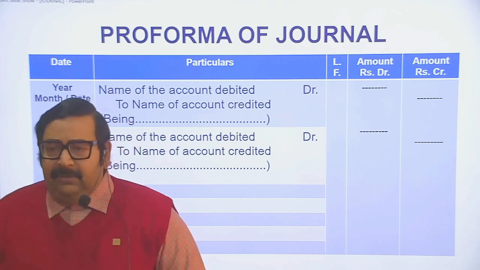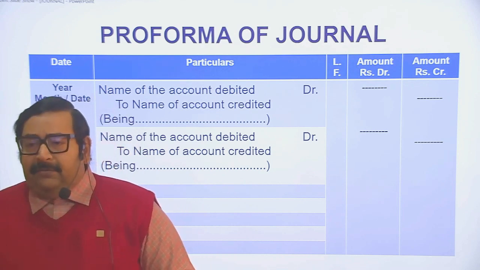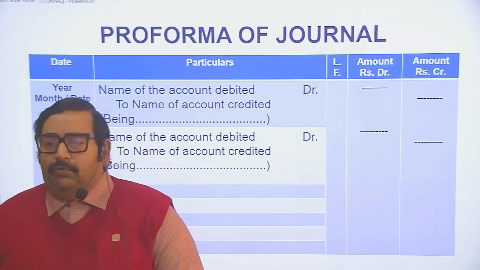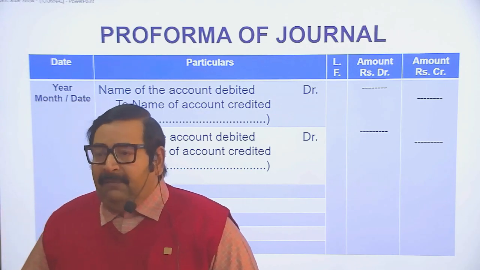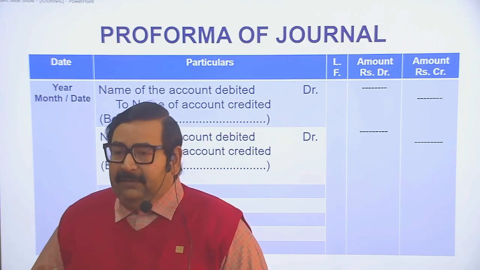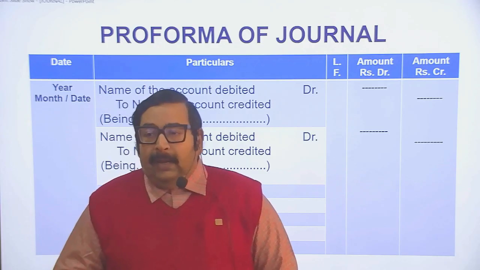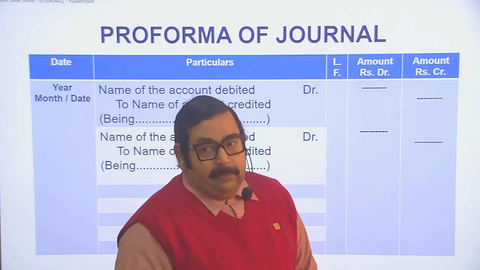Narration means the nature of the transaction, for example, being business started with cash or being goods purchased. The third column is LF, ledger folio, the fourth is amount debit, and the fifth is amount credit.